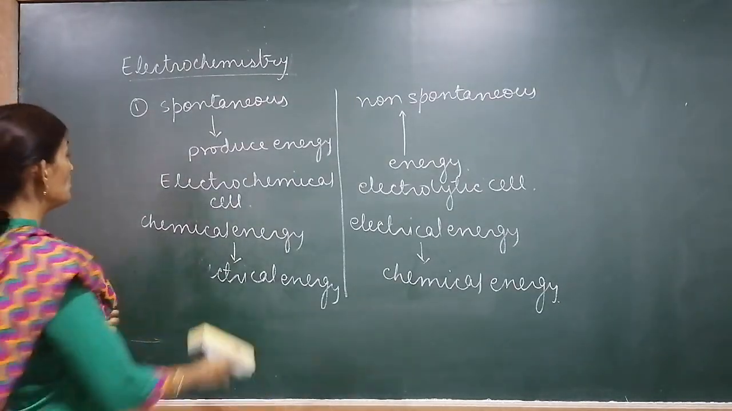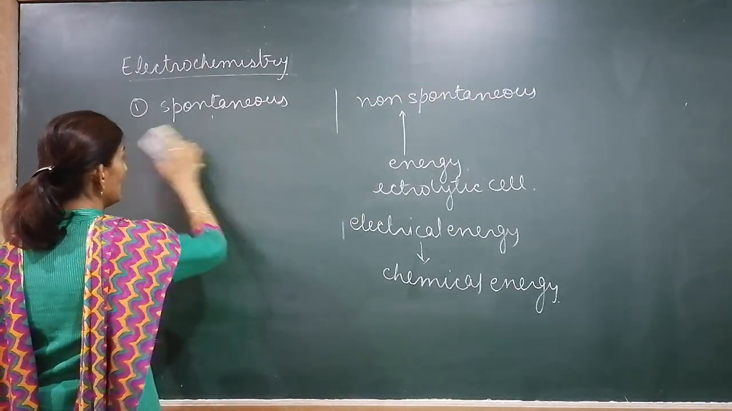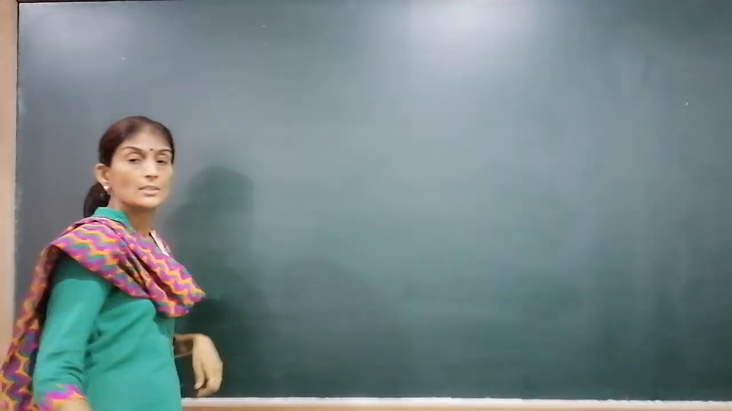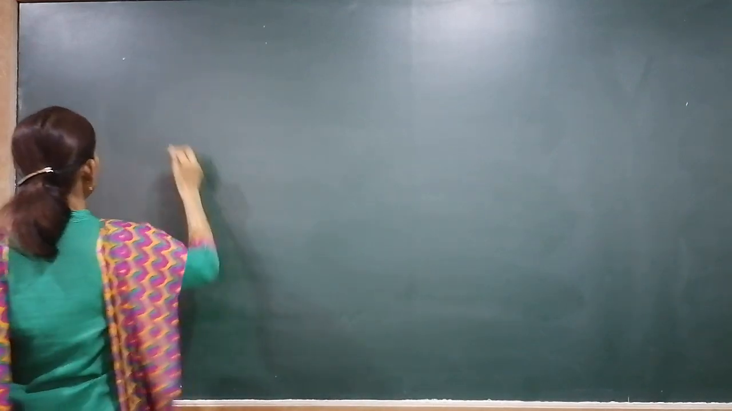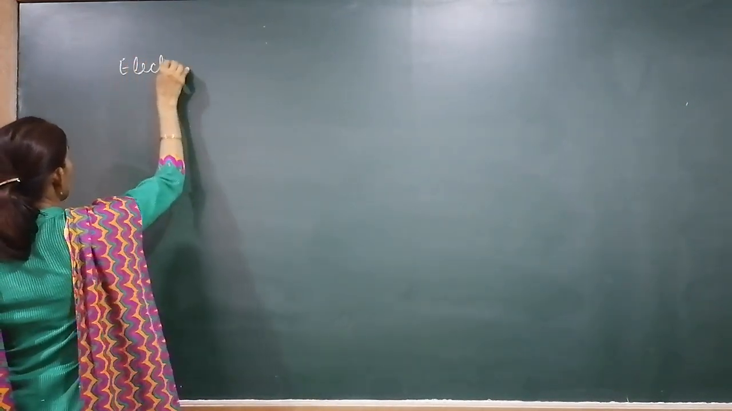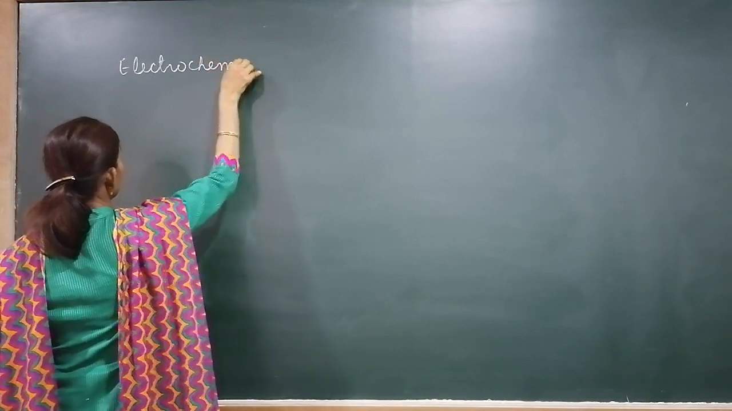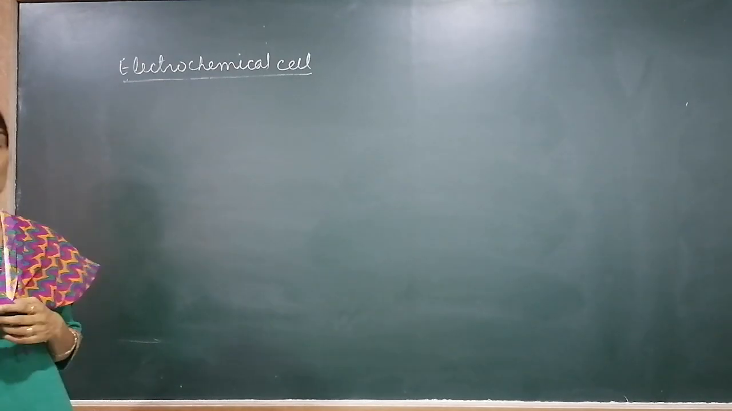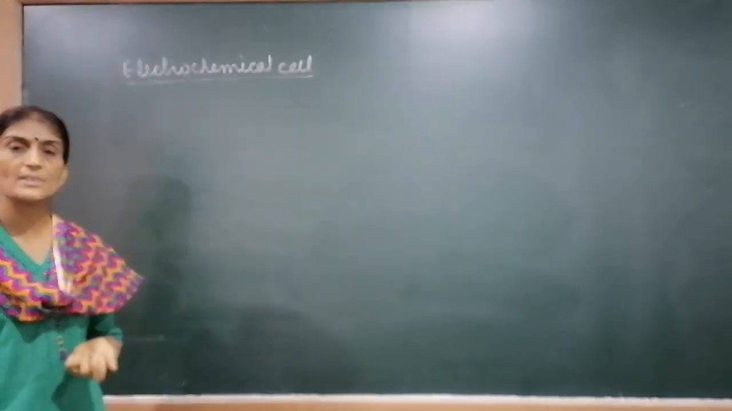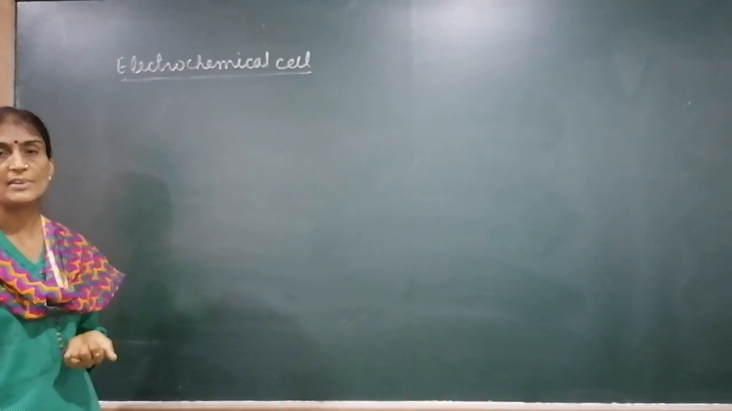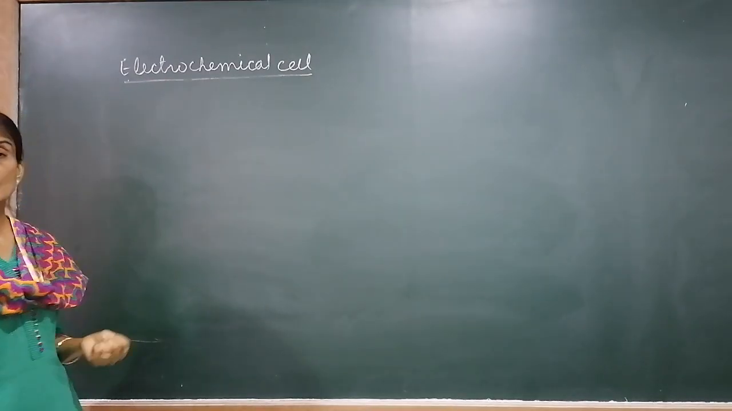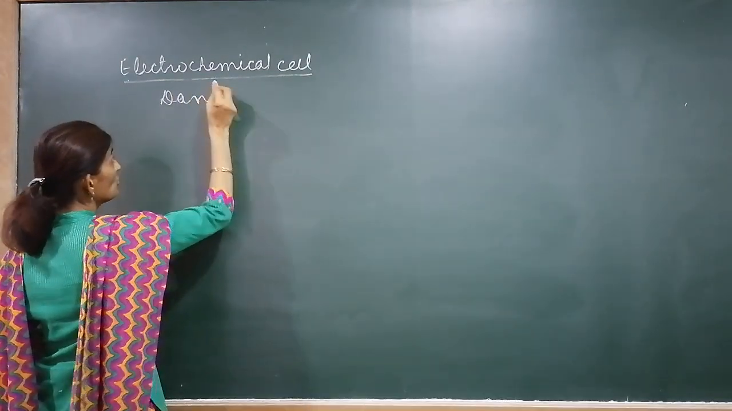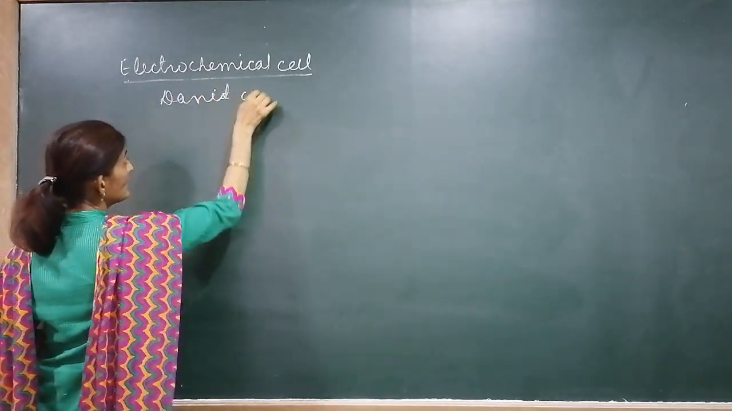First we have to study the electrochemical cell, its construction, its working and process, everything. Electrochemical cell is also known as galvanic cell. Galvani is the name of the scientist who discovered it, so it is called a galvanic cell. It is also known as the Daniell cell. So how to construct this Daniell cell?